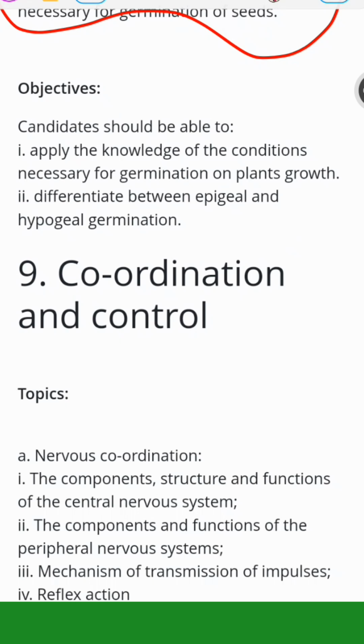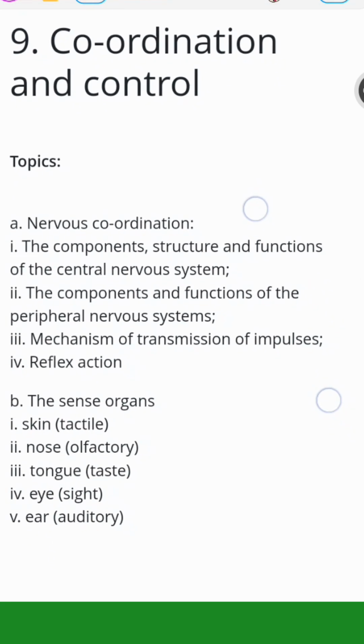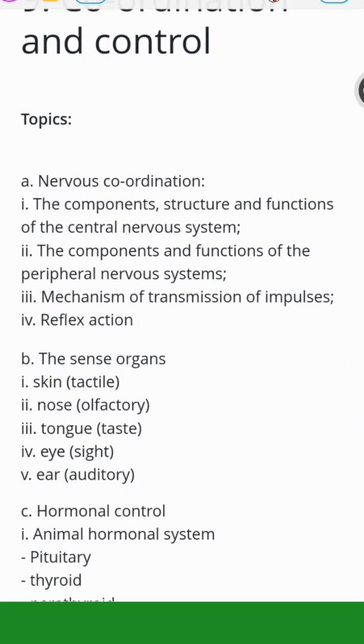And under that, you need to know how to differentiate between epigeal and hypogeal germination. You can be given a diagram and asked, this is epigeal, this is hypogeal, and knowledge of conditions necessary for germination in plants. Focus on that too. Then coordination and control, very, very important.